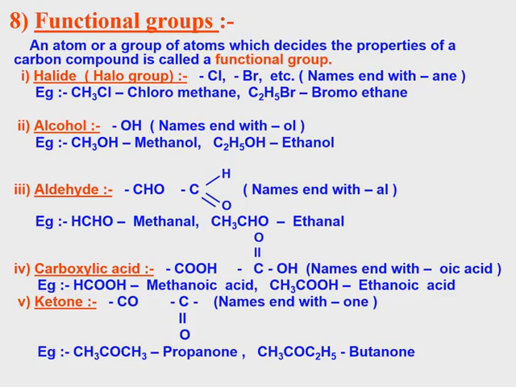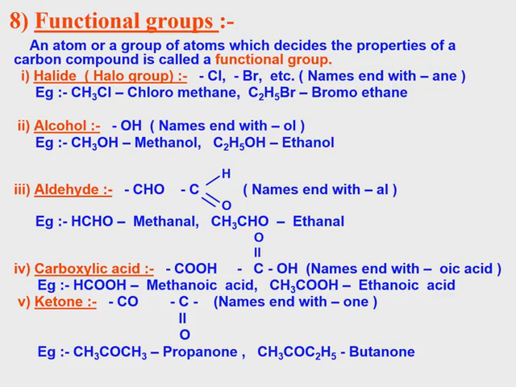Ketone, name ends with one. Functional group is CO. CH3COCH3 propanone, CH3COC2H5 butanone, like this. So the name ends with one. Propanone, butanone, pentanone, hexanone, like this.